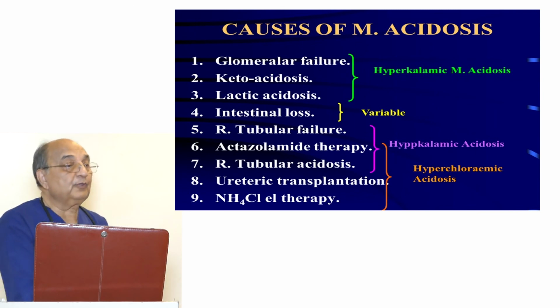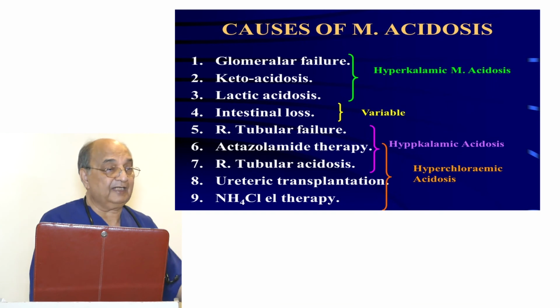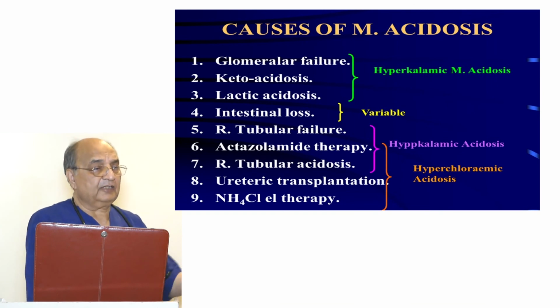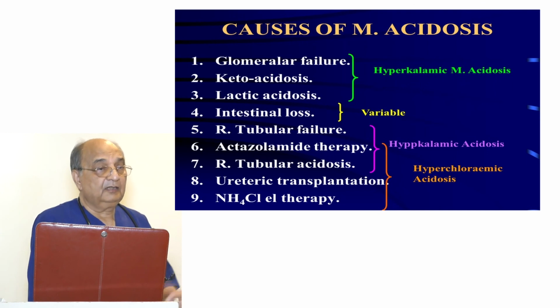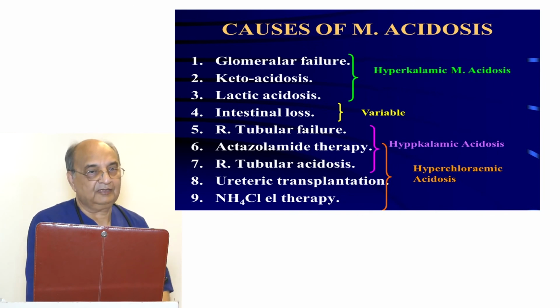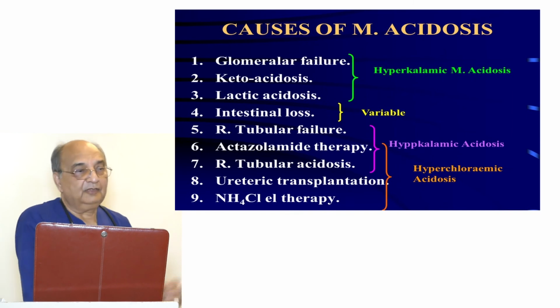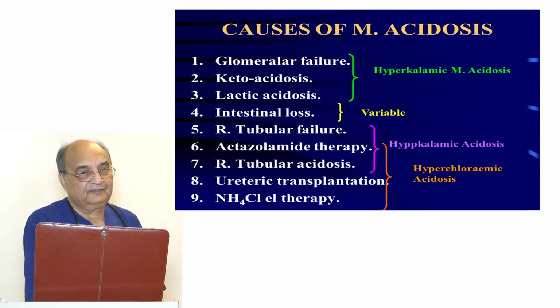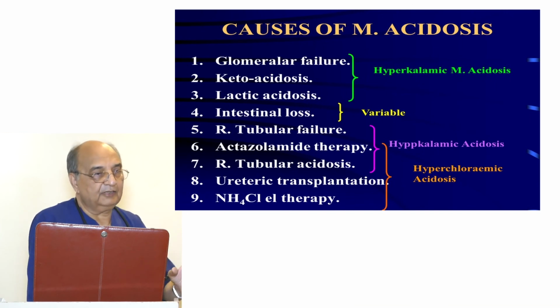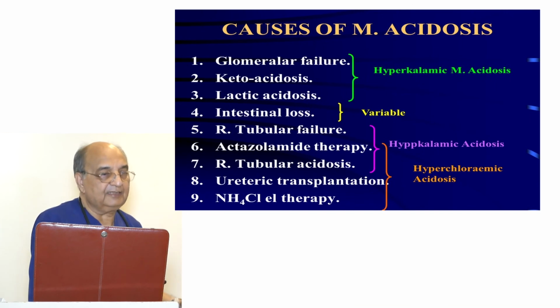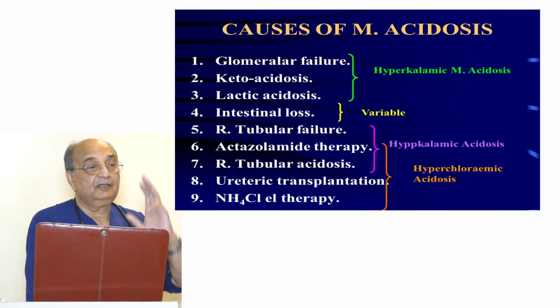Then renal tubular acidosis itself is an entity. There are three mechanisms which could be the causative factor. One is that the renal tubule fails to secrete the acid. Second, if the acid is secreted, it is reabsorbed again. The third is that the body loses bicarbonate. So there are three mechanisms. The most common is that the renal tubular cells fail to secrete the hydrogen ion in exchange with the sodium.